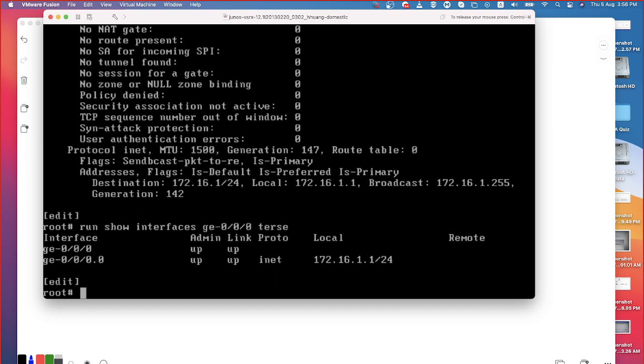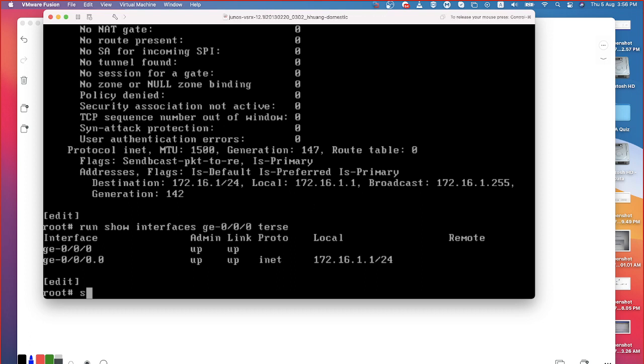Got it? So this is how the show commands are going to be helpful for you to see the statistics, to view the brief information or extensive information, which is purely dependent on what set of information you are looking for. Based on that, either you can use terse or you can use extensive or you can use detail. All of them you can do.